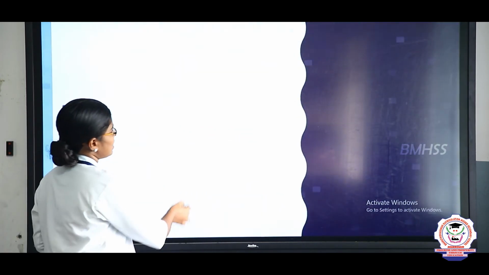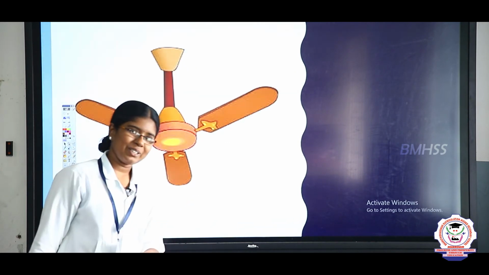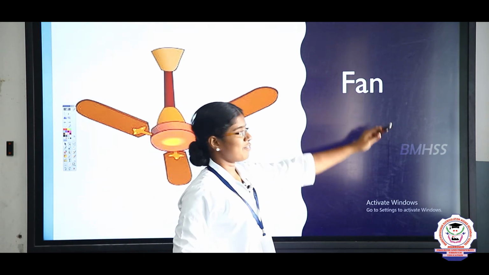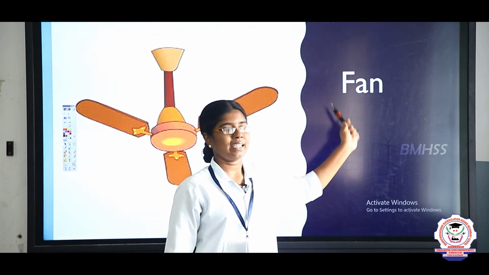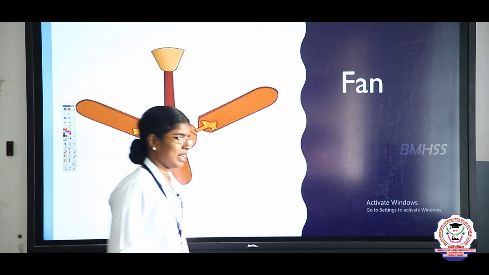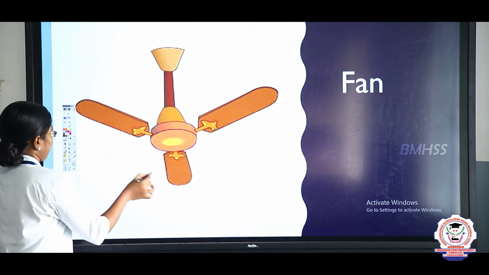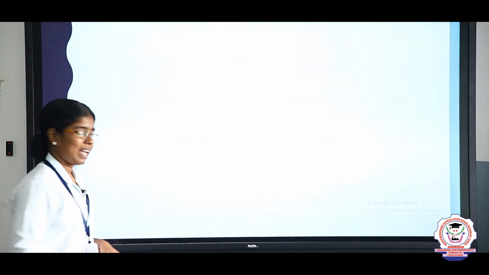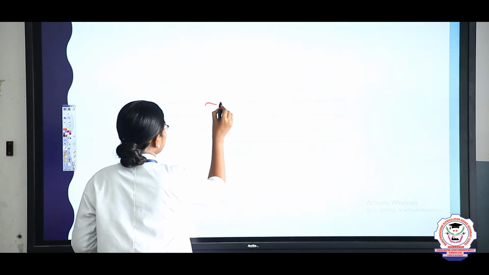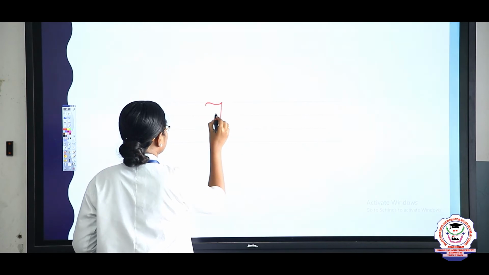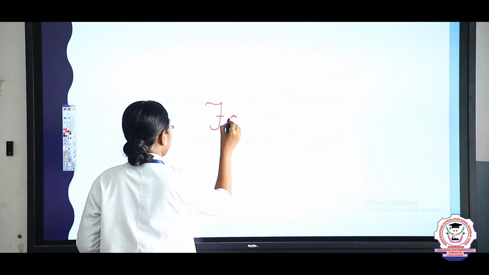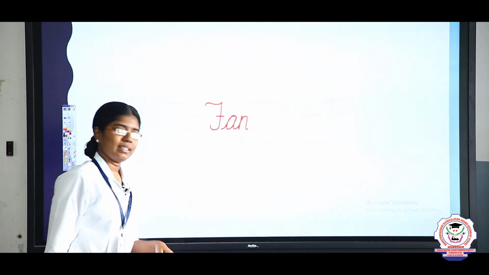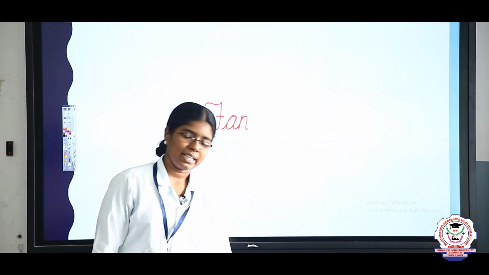The next one is fan. What picture is this? Yes, fan. F-A-N, fan. Say it again. F-A-N, fan. Very good. What is the spelling of fan? Yes, F-A-N, fan. Let's write the spelling of the word fan. F-A-N, fan. What is it, children? F-A-N, fan. Yes, very good.